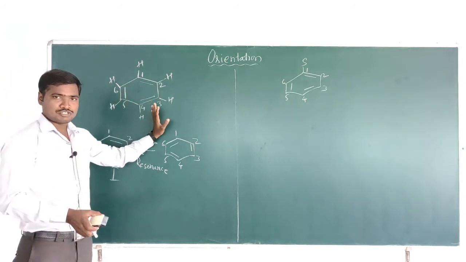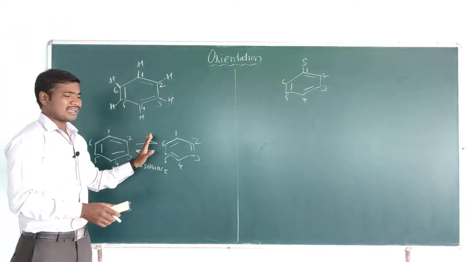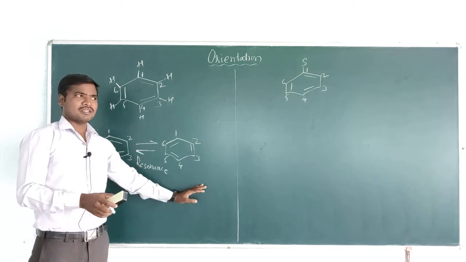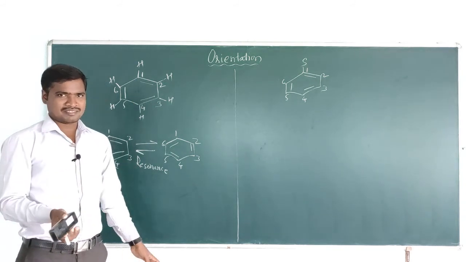If you consider the benzene molecule, it is an electron rich molecule. We know the meaning of electron rich and electron deficiency.